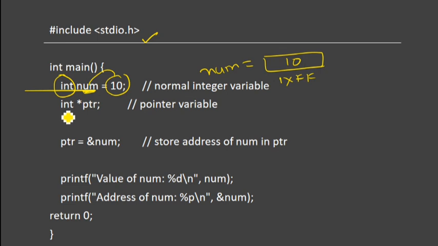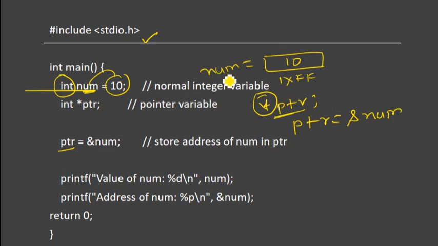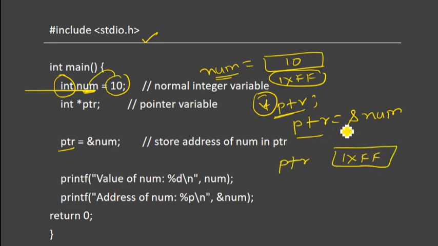Clear? So int star pointer means this is a pointer which can store the address of something. I'm declaring the pointer which is used to store the address of another variable, and pointer equals ampersand number. Number I declared here is an integer type, so this address is going to be stored in the pointer. So it is a pointer variable which stores an address. What is that? 1xff.